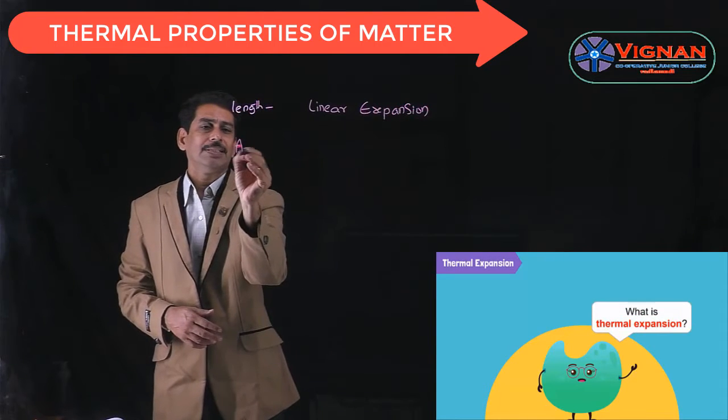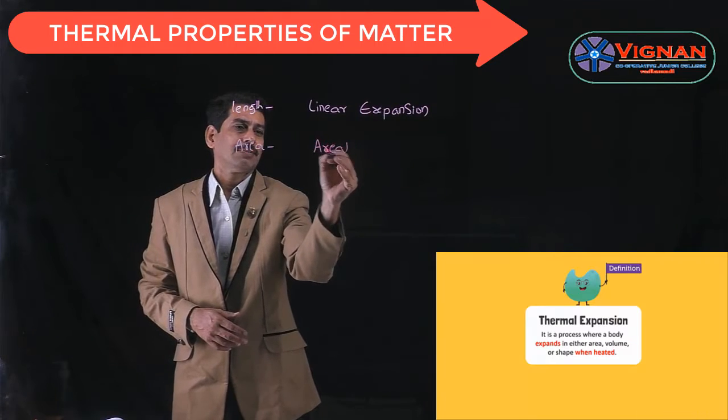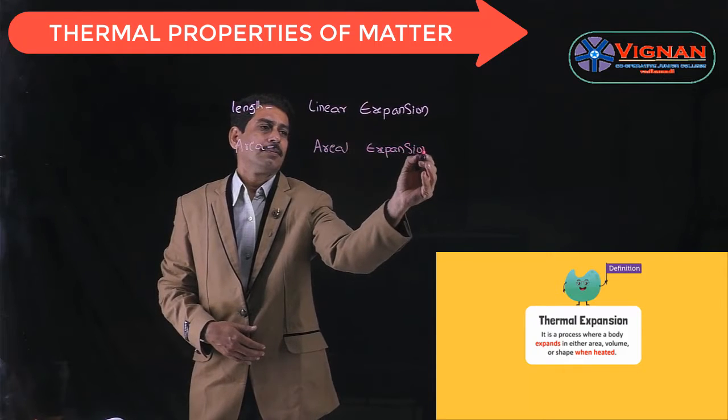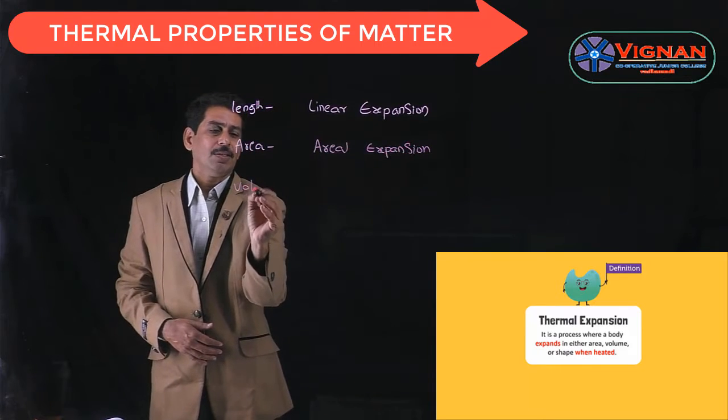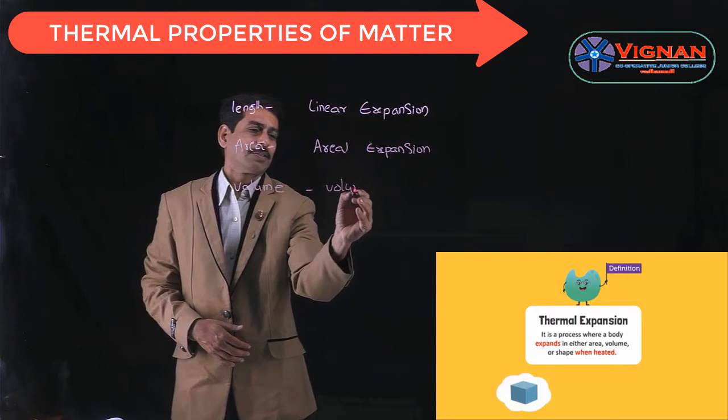If there is a change in area, it is called areal expansion. And if there is a change in volume, it is called volume expansion.